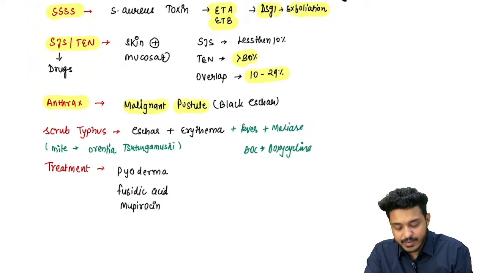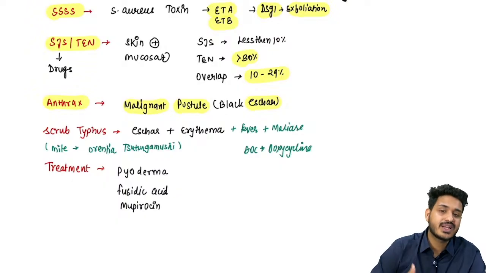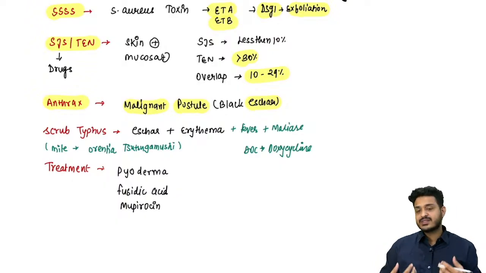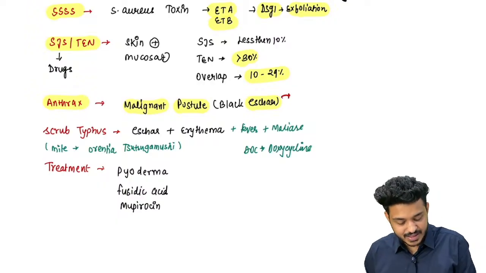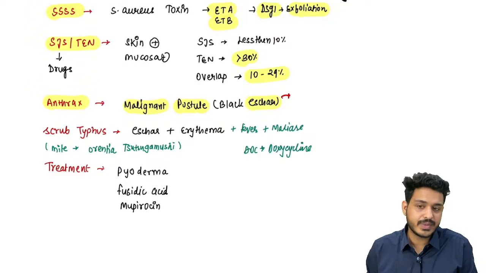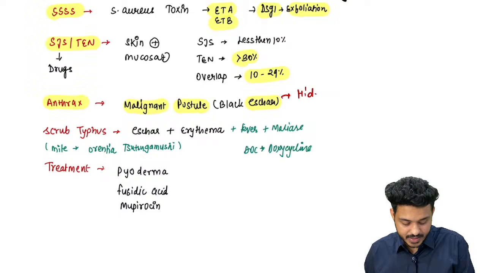Here you will be having black color scar in the anthracis. This is due to Bacillus anthracis bacteria. You can have intestinal anthracis, pulmonary anthracis, cutaneous anthracis, right? So this is going to be cutaneous anthracis, and that will give rise to malignant pustule or black color lesion basically. And this disease that you will be finding here is going to be what?